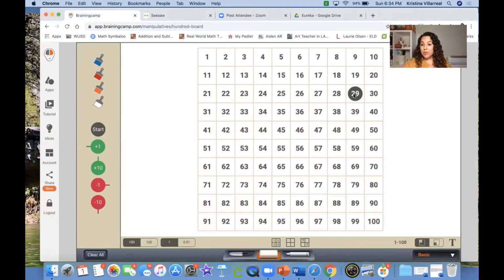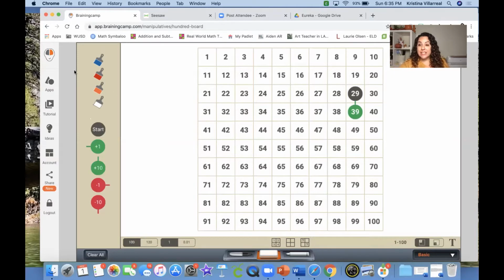Okay, I have my 29 right here on my hundreds chart. And if I want 1 more, well, look at the way that my arrow is pointing. It's pointing to 1 more. So what we're going to do is we're just going to add 1. And what do I land on? I land on 30. Now, what if it asks you, what is 10 more? Well, here I have 29, and now I want to know what 10 more is. So I'm just going to click 10 more, and you can see I go down on my hundreds chart. So 29 and 10 more is 39.